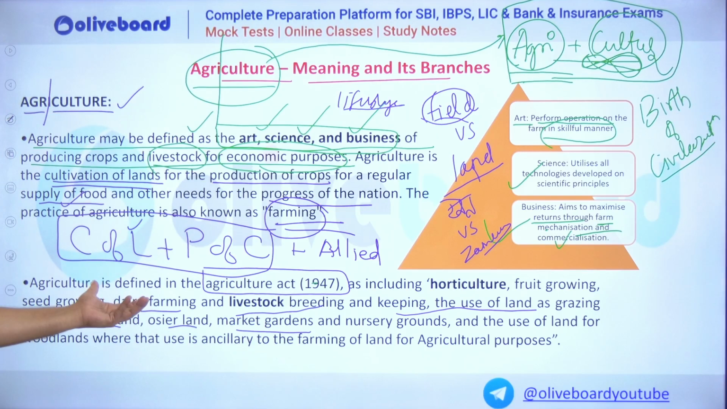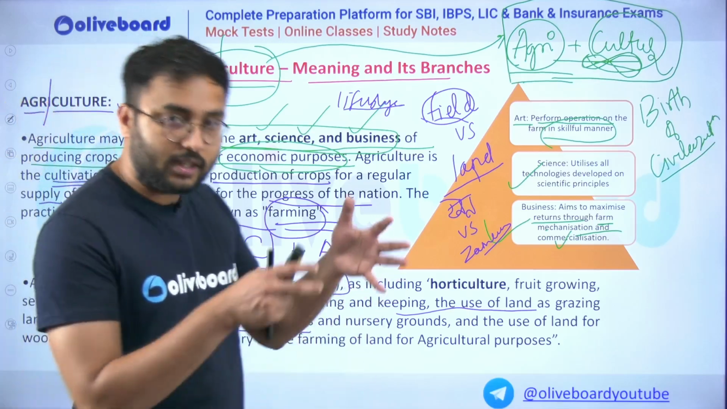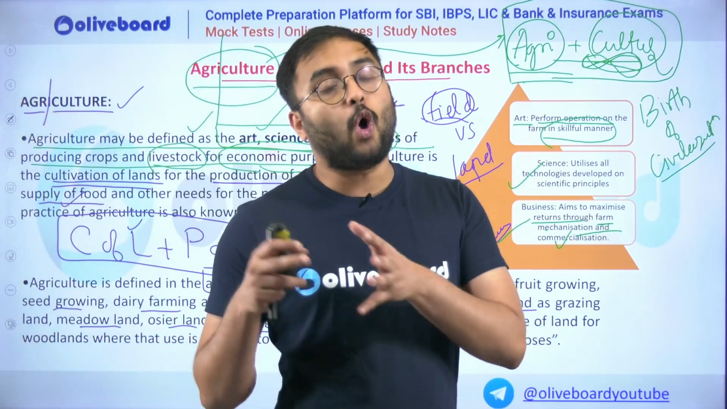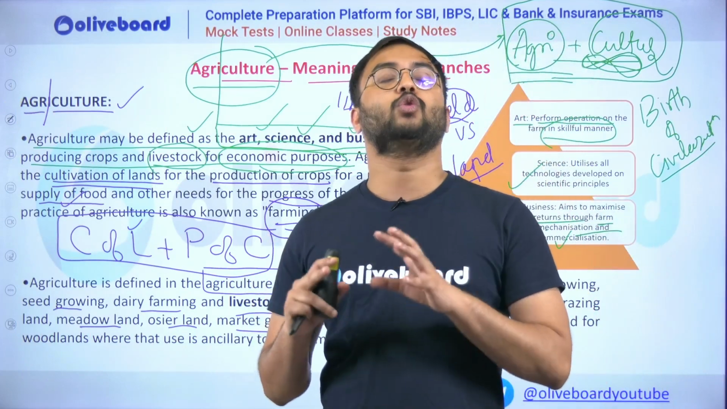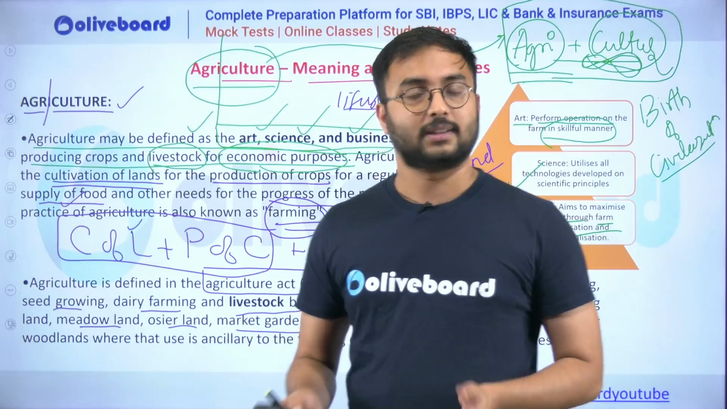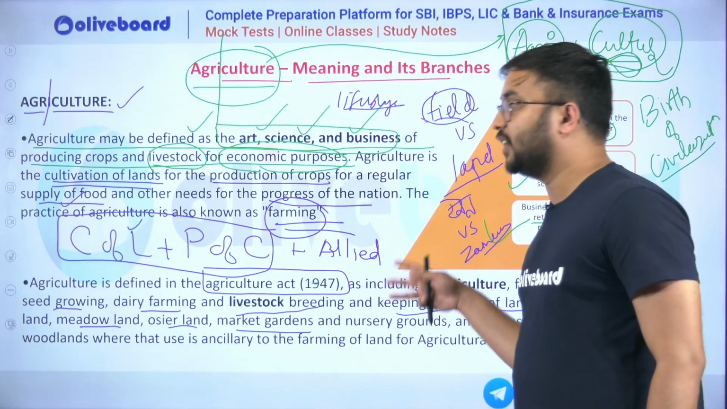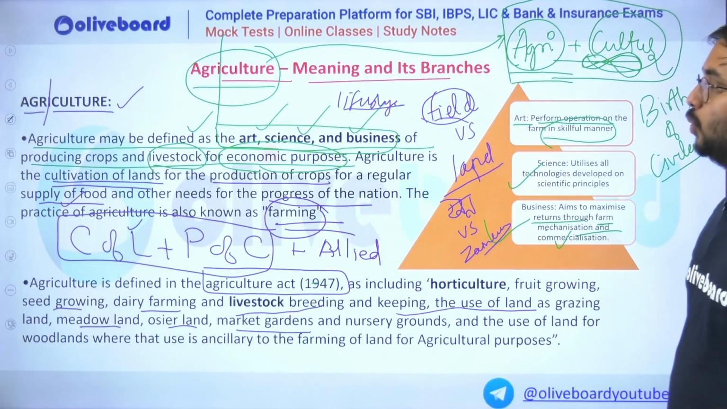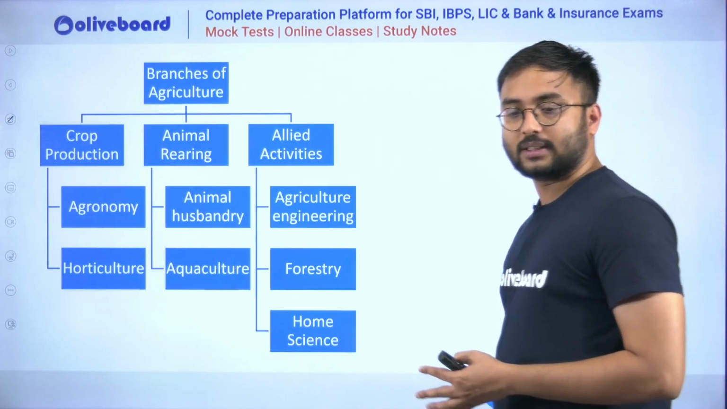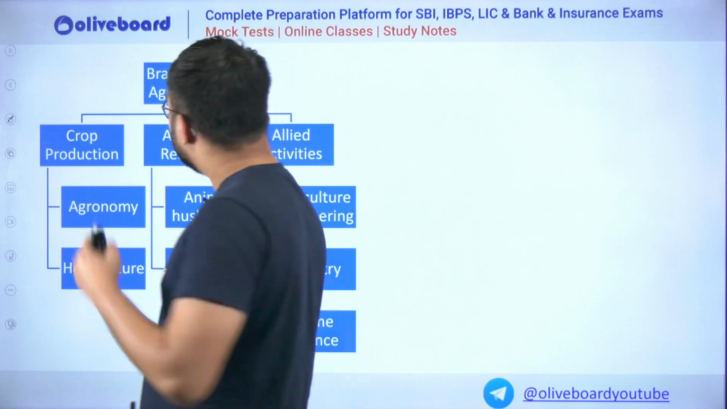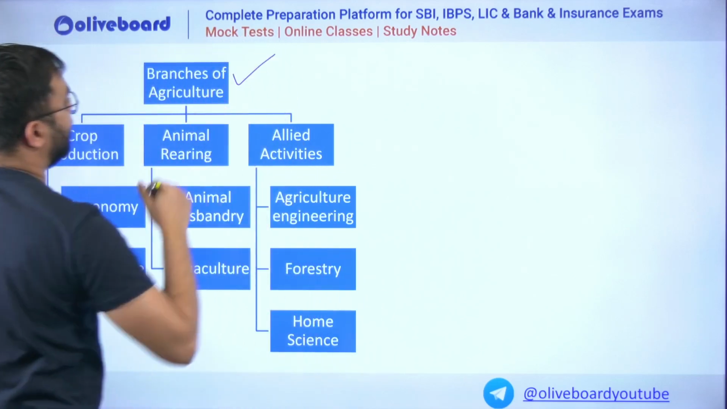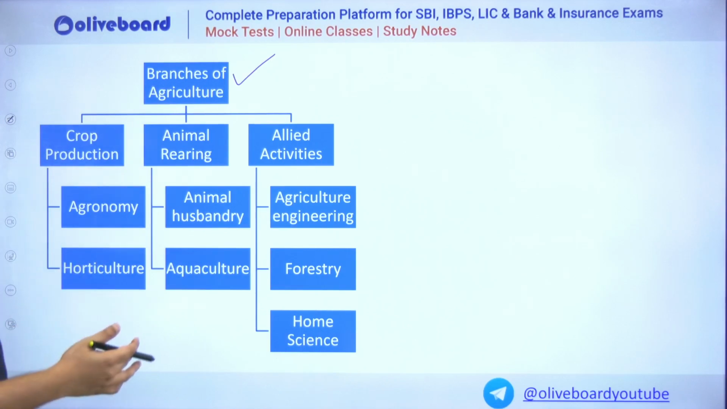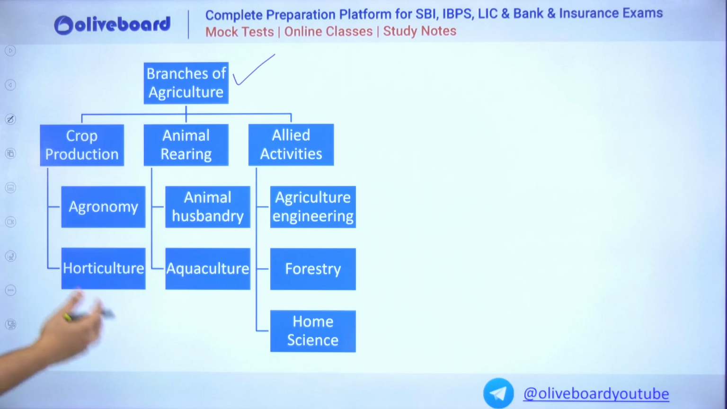Here, try to understand that according to this act, agriculture is nothing but cultivation of crops plus all the allied activities which would be there in your farm or in your field. Simple as that. So three definitions are there, you have to understand them well. Now let us try to understand the branches of agriculture. When we are looking at the branches, there are three factors on which agriculture has been classified.